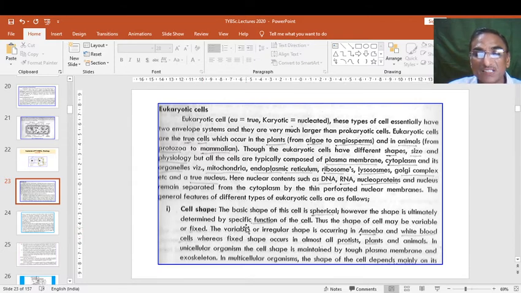According to function, in the lung cells perform the exchange of gases, in the intestine they perform digestion, and likewise different cells have different functions.